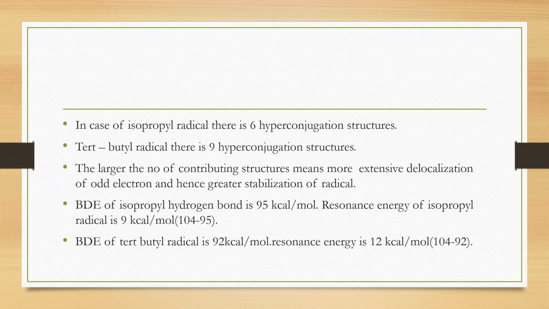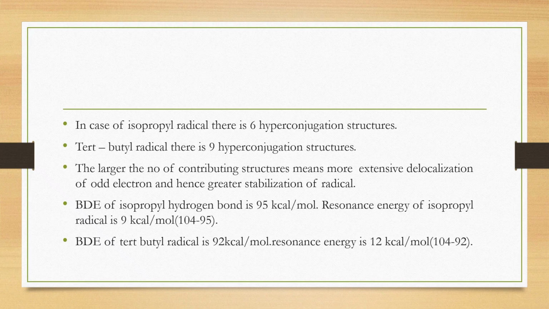In the case of the isopropyl radical, we know it is a secondary radical, that is CH3, CH, CH3. The point of attachment, or the presence of the odd electron, is at the secondary carbon atom, that is the middle carbon atom, CH3, CH, CH3.